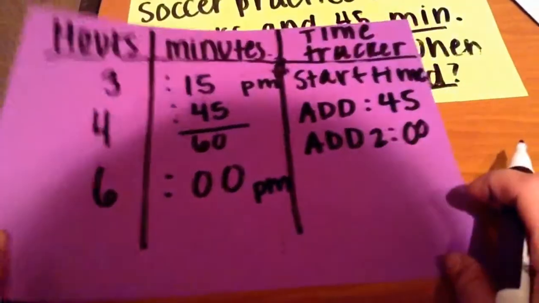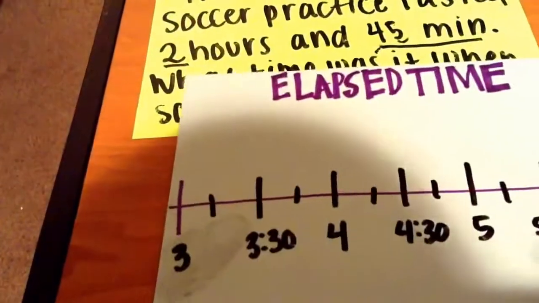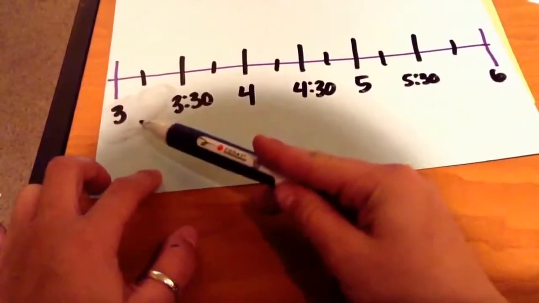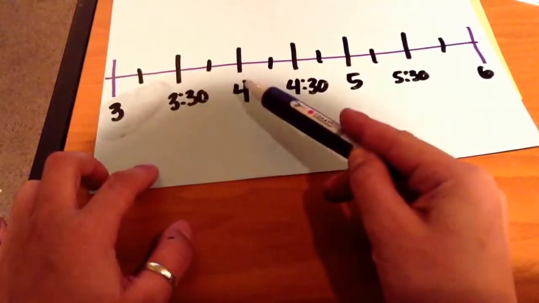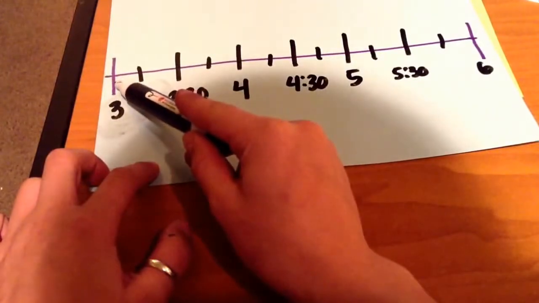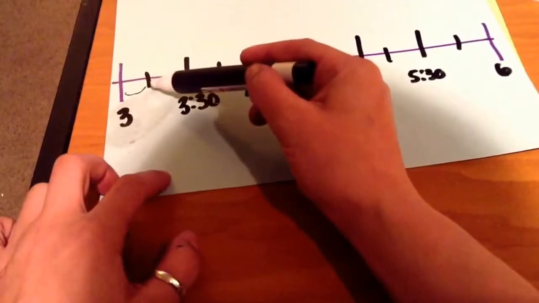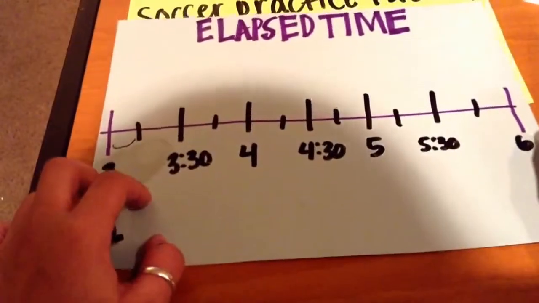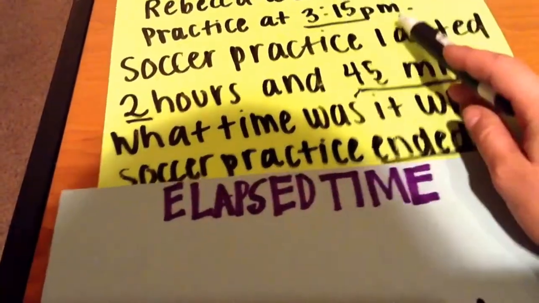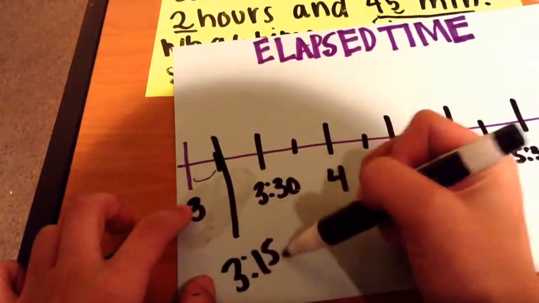Good. Okay, now let's see how we can find this elapsed time on our number line. Okay, so let's look at what we have here. We have 3 and then 3:30 to 4, 4:30, but what are these tick marks in between? We know that each interval from here to here is 15 minutes. So this would be what? 3:15. Okay, and if we look back at our problem, we know that Rebecca went to practice at 3:15. So we'll start right here at 3:15 p.m.